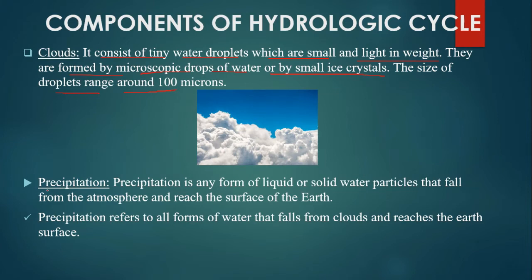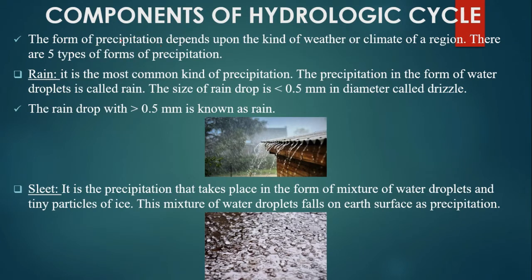Next is the precipitation. Precipitation is any form of liquid or solid water particles that falls from the atmosphere and reaches the surface of the earth. Precipitation refers to all forms of water that fall from clouds and reach the earth's surface. So far you would have understood. Now we will see the forms of precipitation.